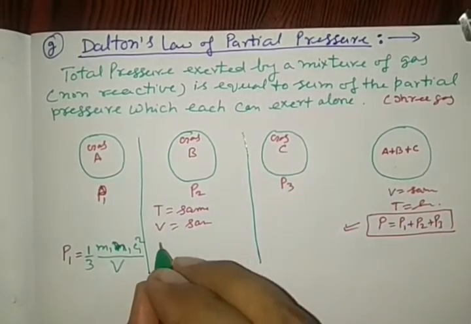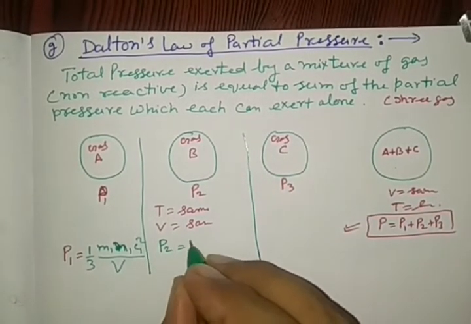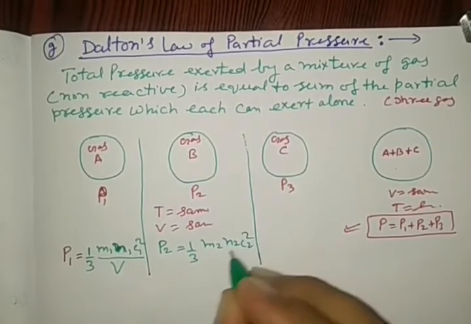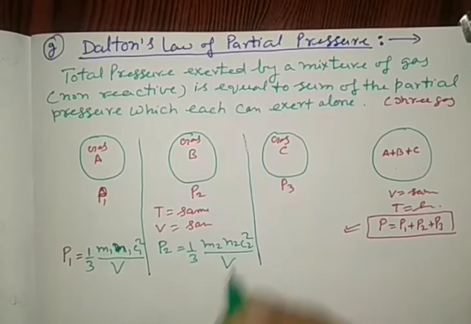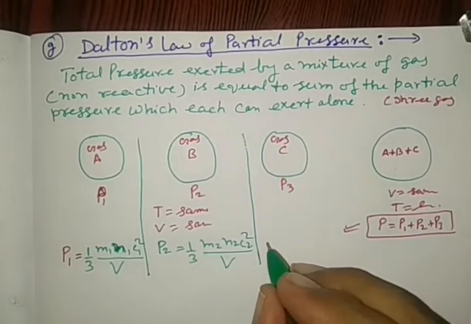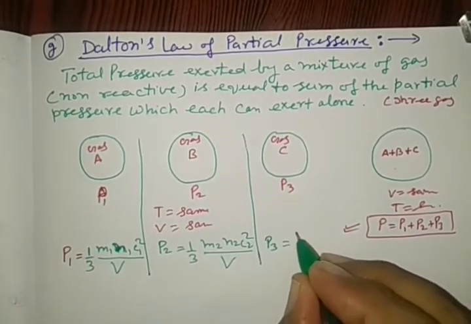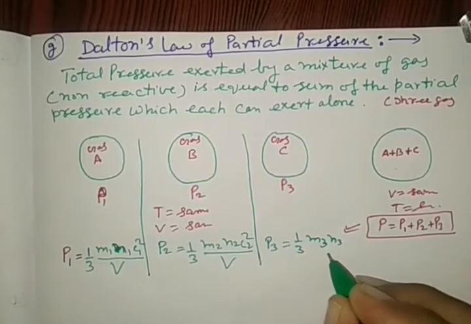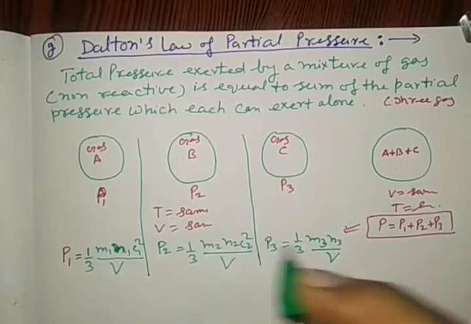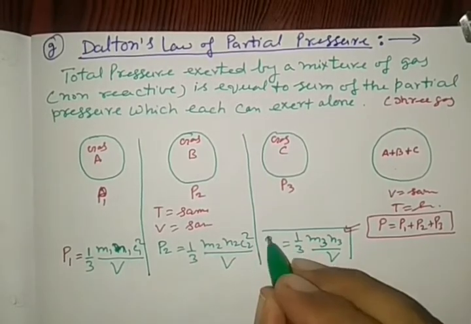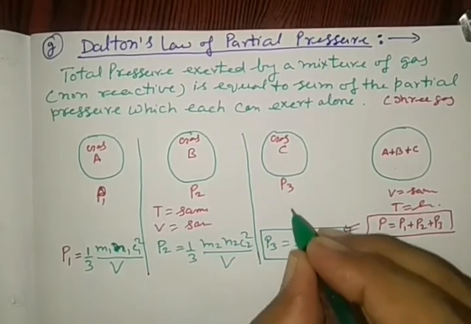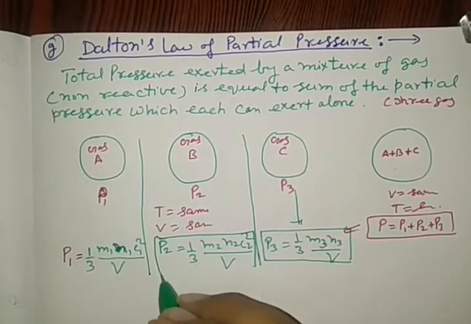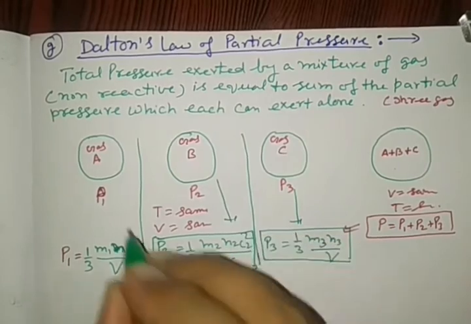P2 we may write as 1 by 3 M2 N2 C2 square by volume, V is a constant, and P3 separately is 1 by 3 M3 N3 C3 square by V. See the pressure formula separately, how it is for gas B.